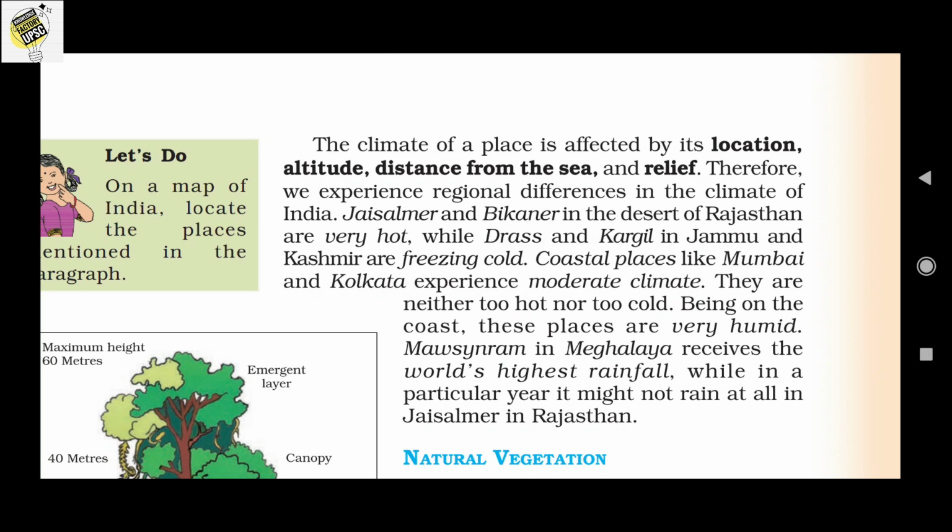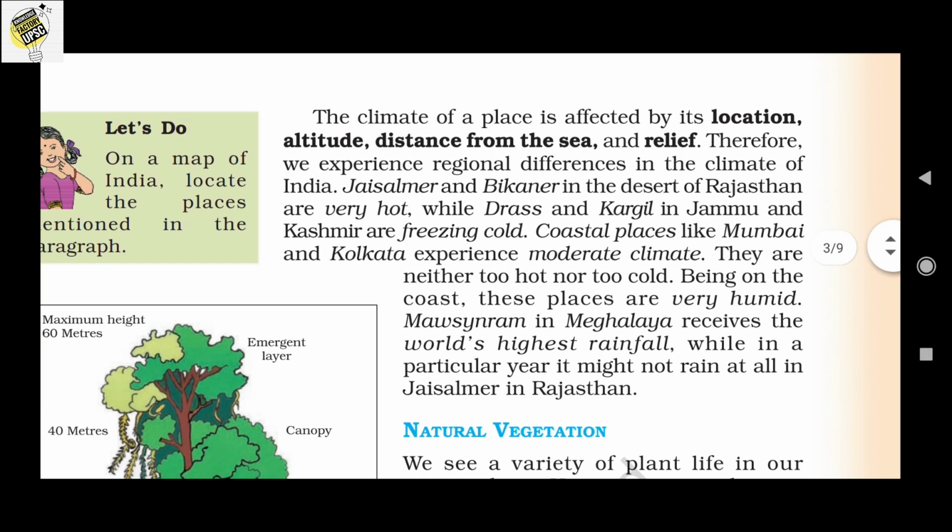Being on the coast, these places are very humid. Mausinram in Meghalaya receives the world's highest rainfall, while in some areas of Rajasthan, especially Jaisalmer, there may be no rain for a year. So different areas in India do not have the same seasonal experiences and the same rain experiences.